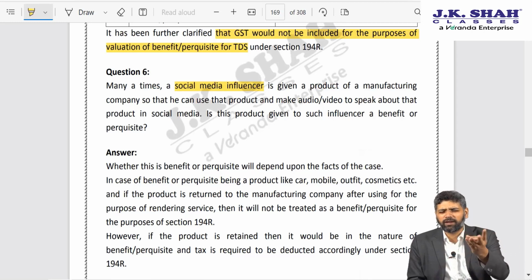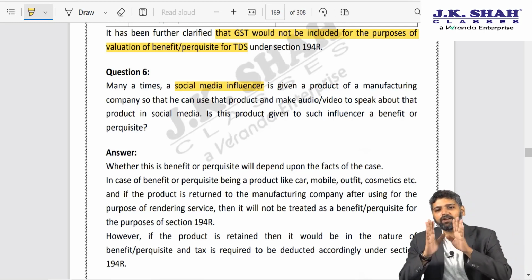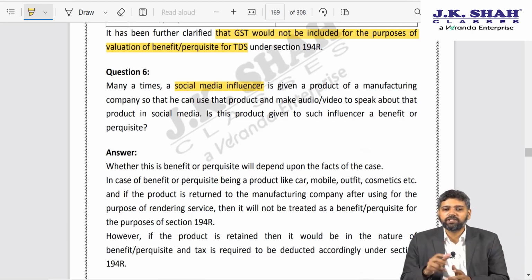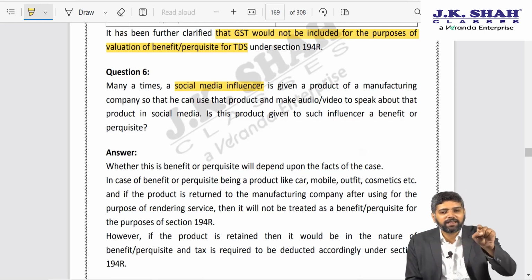Or maybe now Aishwarya Rai may not be a relevant example, the new actresses, Anushka Sharma, let us say. So most girls would be following that particular person. So a social media influencer, in order to promote or advertise a product, may be given a sample of that product. It so happens that you see Shah Rukh Khan on maybe Twitter or some page, he will say, I purchased this watch and it's a fantastic watch, it's really nice. How much does it cost? 2 lakh rupees. So many people watch that and they say, oh, even I need this watch.